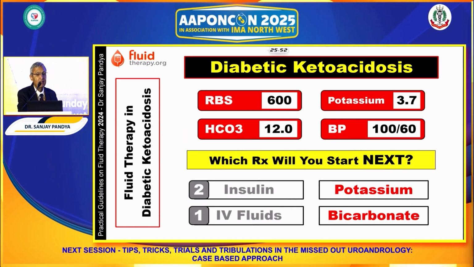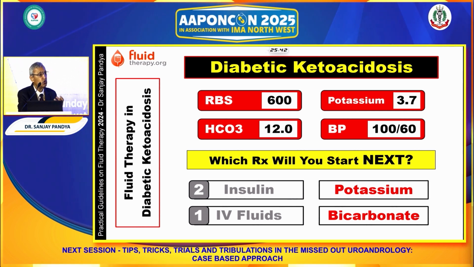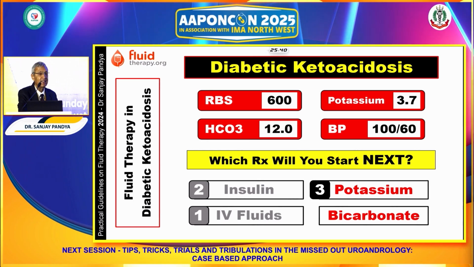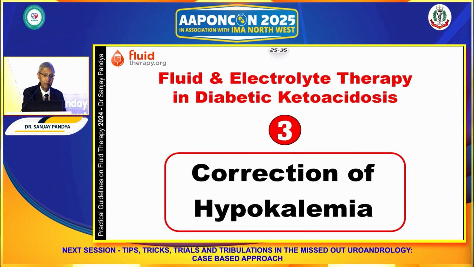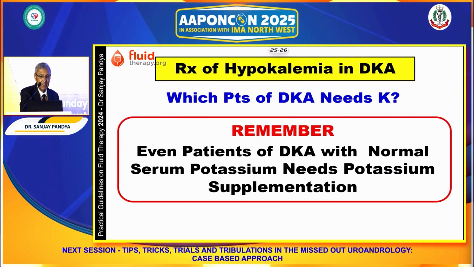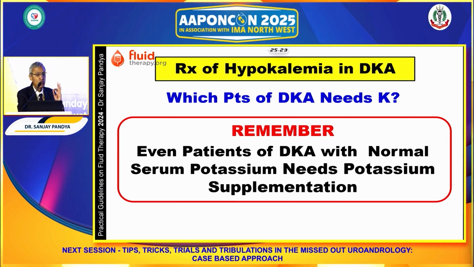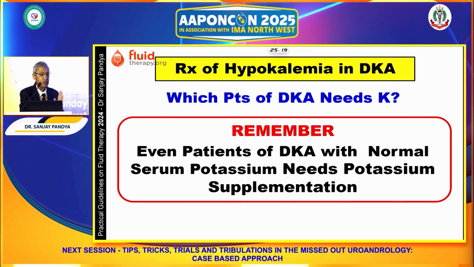Now, what is next? After IV fluid and insulin, what next? Should we give potassium? Potassium is 3.7, which is normal. Or should we give bicarb? The answer is that the next step is to provide potassium, correction of the hypokalemia. But then all of you will say, oh, potassium was 3.7, there is no hypokalemia. Why should we consider potassium supplementation? So even a diabetic patient with normal serum potassium needs potassium supplementation.